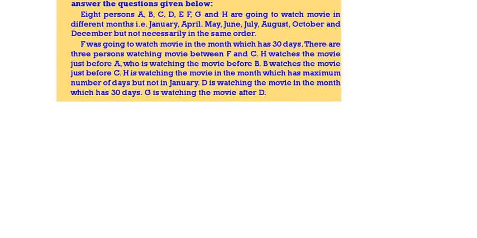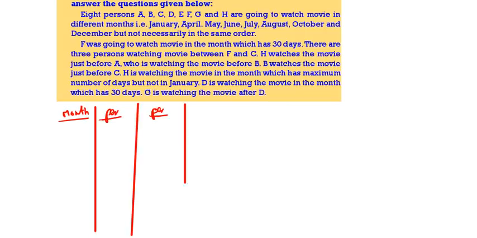Now all of you draw one 3-column table. The first one is the month. Next one is the person. Again the person. We will do this in 3 columns. Month, person, person.